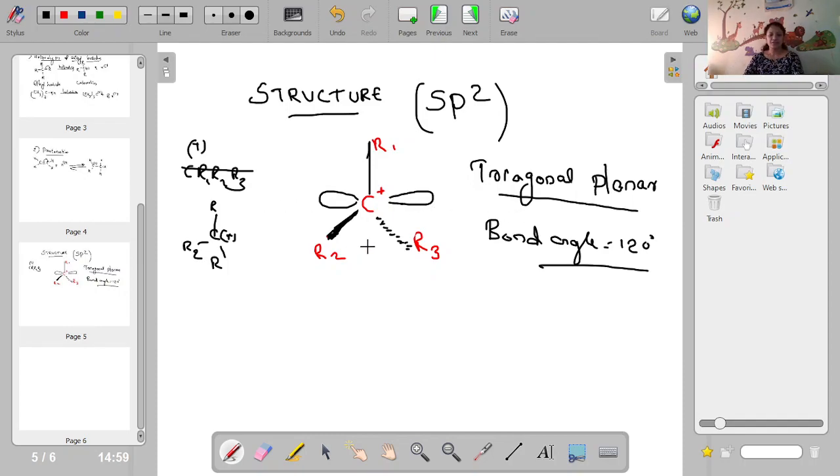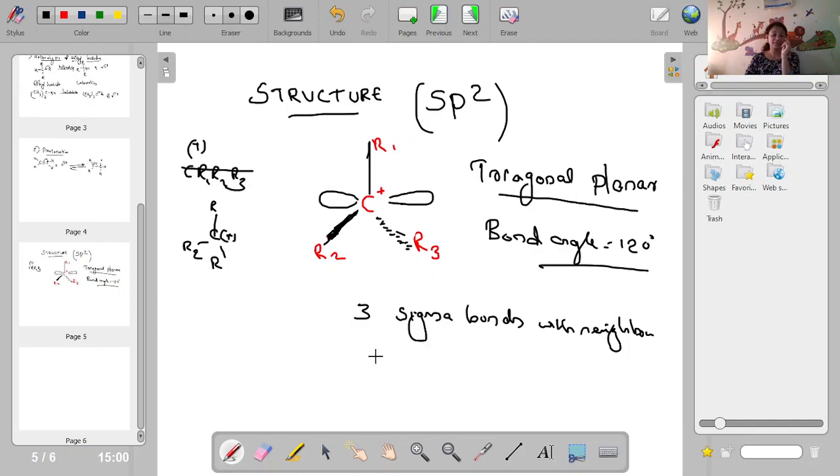Okay, and you have to draw the structure and the positively charged carbon atom. This is the central carbon atom which is positively charged. The positively charged carbon atom in a carbocation is having sp2 hybridization. And it forms 3 sigma bonds with neighboring atoms. 1, 2, 3. One with R1, second bond with R2 and third with R3. So 3 sigma bonds with the neighboring atoms, and the fourth orbital is empty.